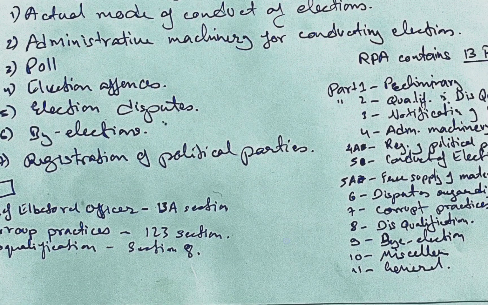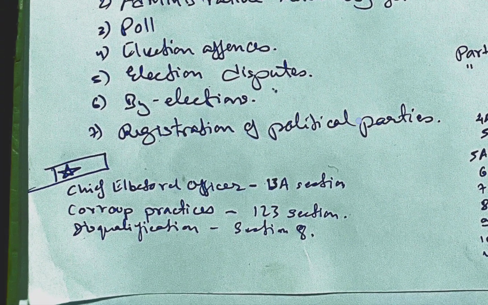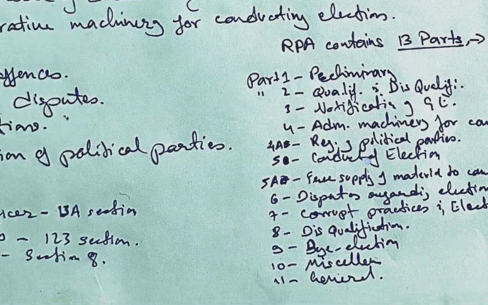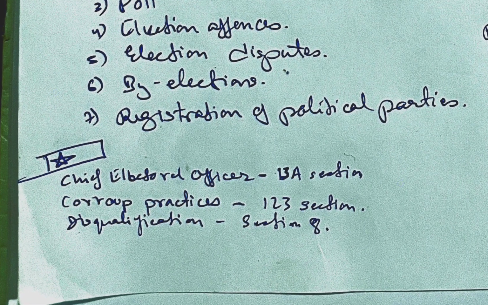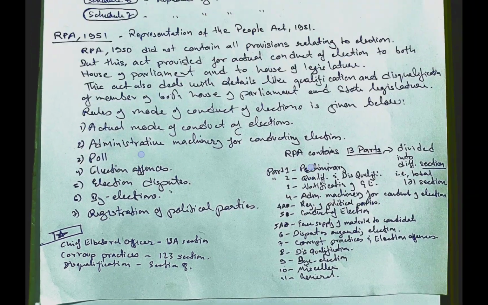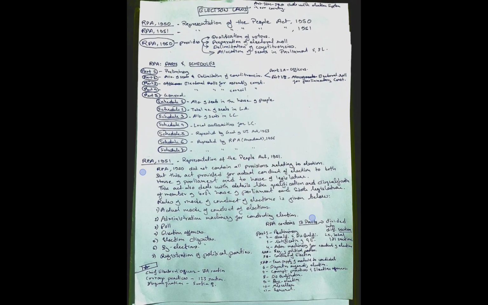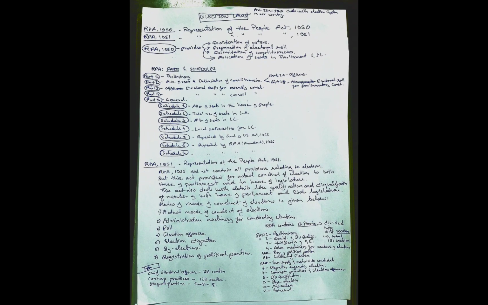Moving ahead, some of the most important sections: the Chief Electoral Officer is one of the most important. The provision relating to the Chief Electoral Officer is provided in Section 13A, corrupt practices are included in Section 123, and disqualification is under Section 8. Therefore, this is the crux, a quick revision of RPA 1950 and 1951. Thank you.